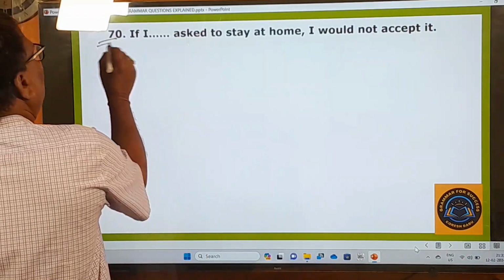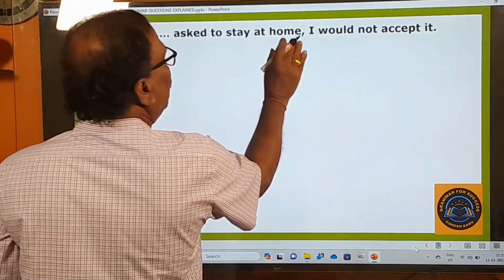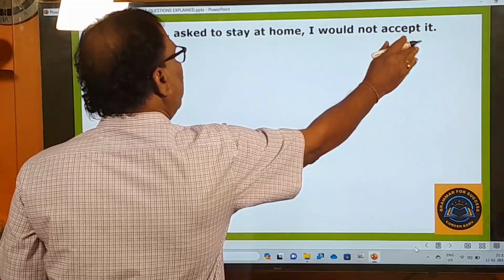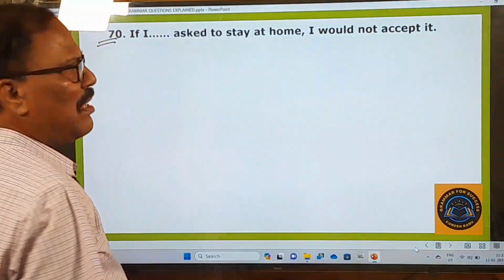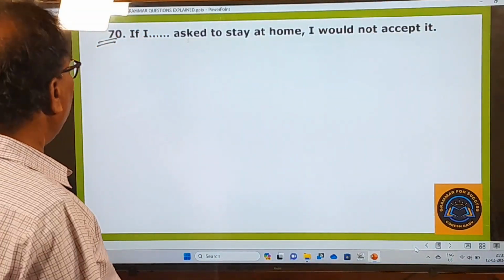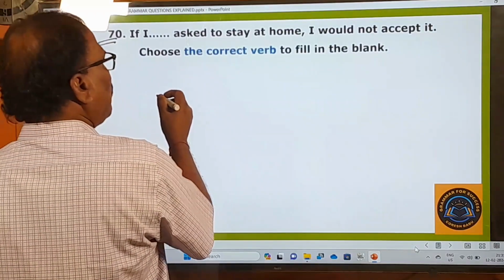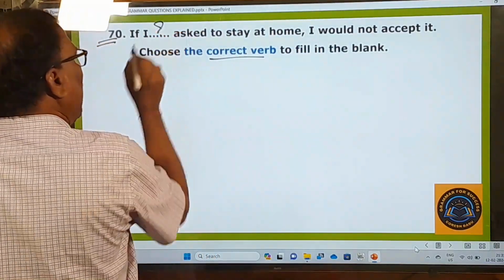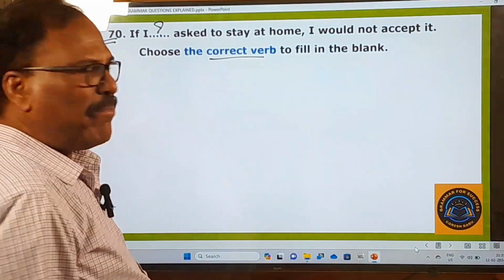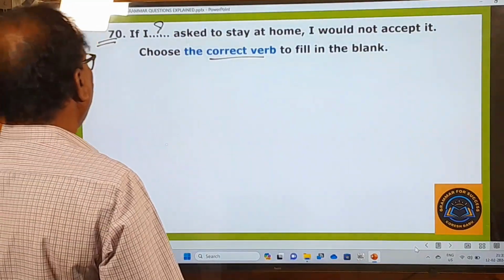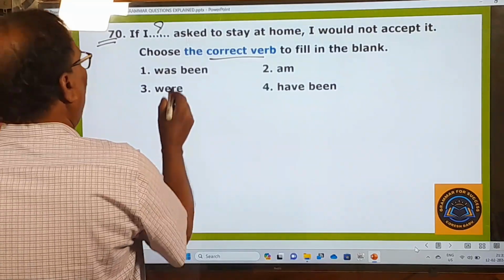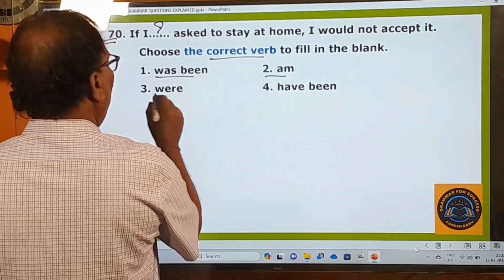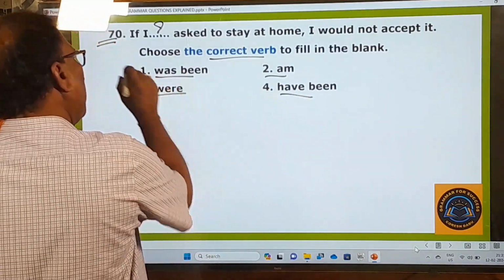Right. 70th one. If I dash ask to stay at home, I wouldn't accept it. I would not accept it. That is the statement. Okay, that's the question. And here what is the examiner asking you to do? Choose the correct verb to fill in the blank. You have to choose in this blank a correct verb. Okay, right. What are the options given? Was, been, am, were, have been. Was, been can never be there.